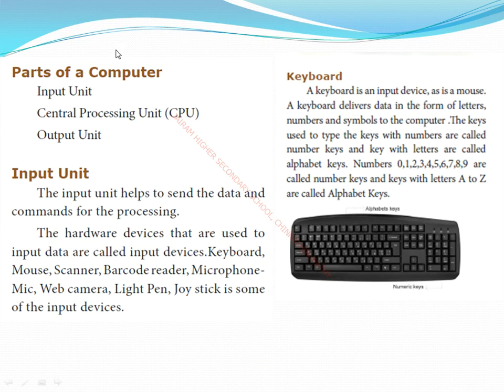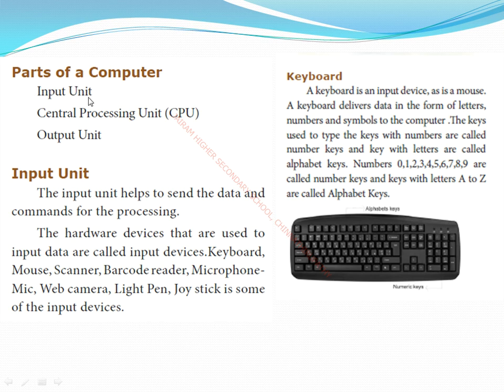Next we are going to discuss the parts of the computer. There are three parts: input unit, central processing unit, and output unit. What is meant by input unit? The input unit uses input devices to get input from the user. You know what input devices there are: keyboard, mouse, digital camera, light pen, barcode reader.